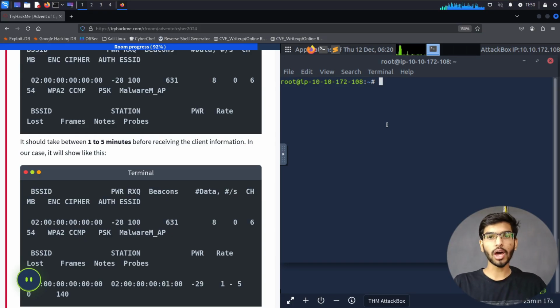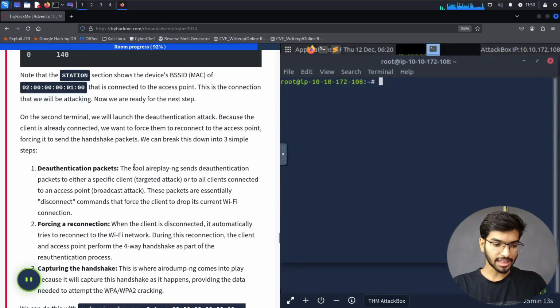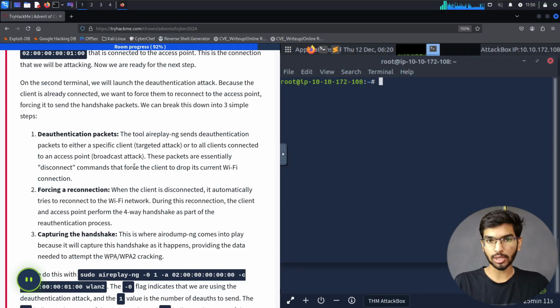My main motive now is to de-authenticate this victim who is present in the network, and then force them to reconnect, so that when they're trying to reconnect, they're going to perform that four-way handshake once again. With that four-way handshake being done once again, I'm going to capture the entire handshake, and also the encrypted messages they're transferring to each other, and then I'm going to crack them locally.